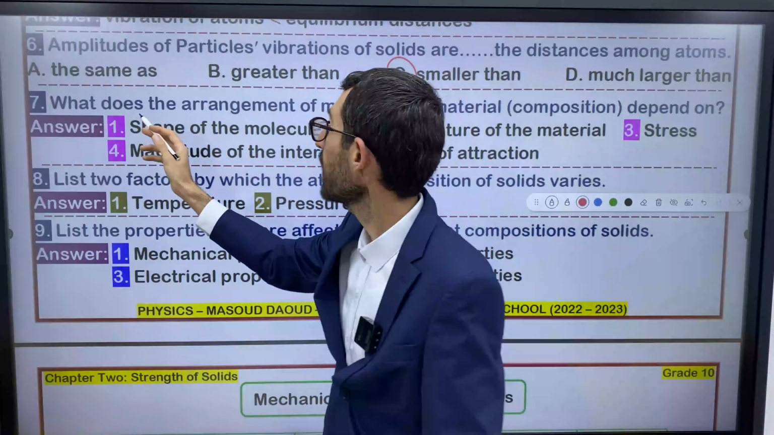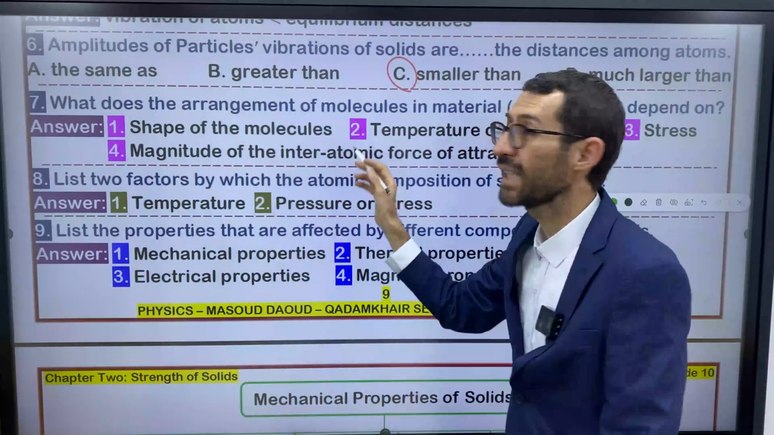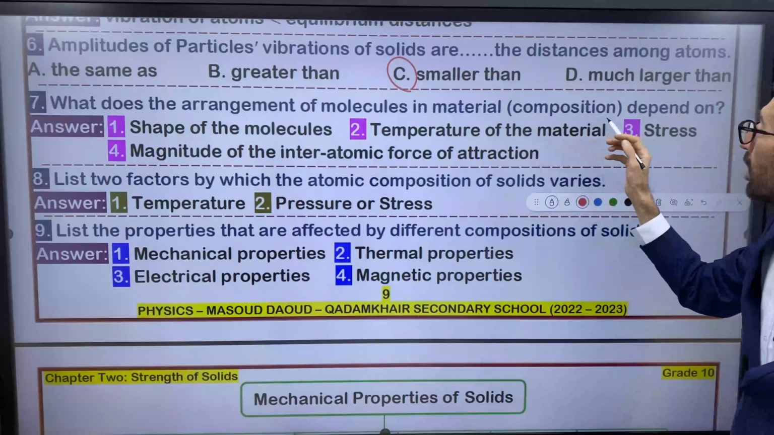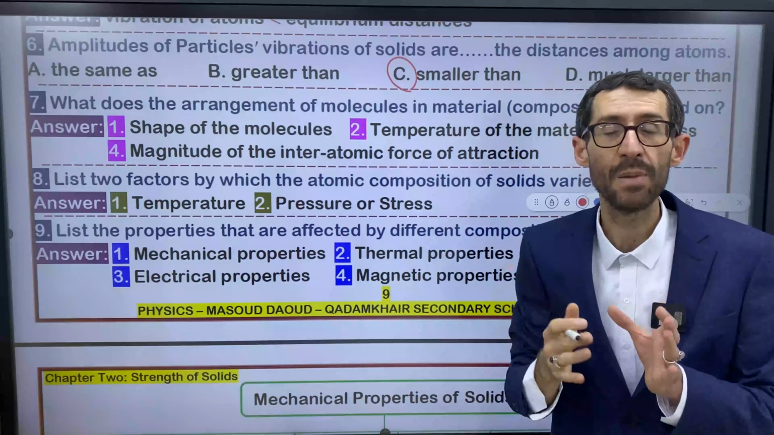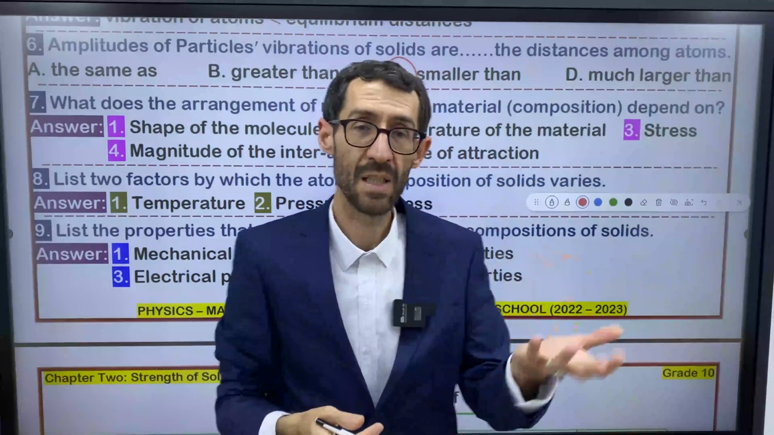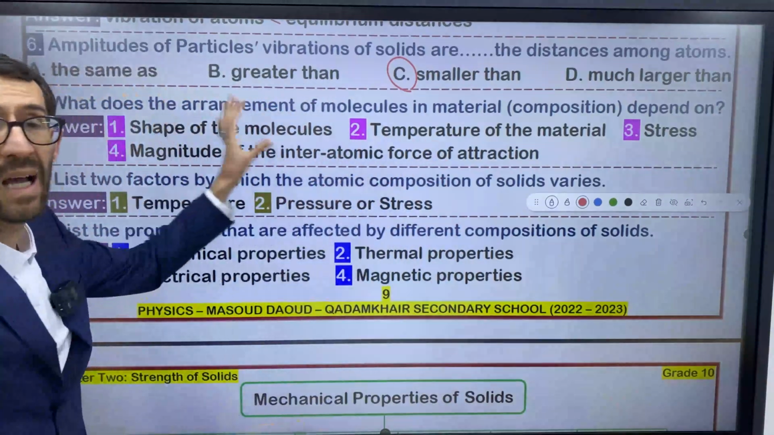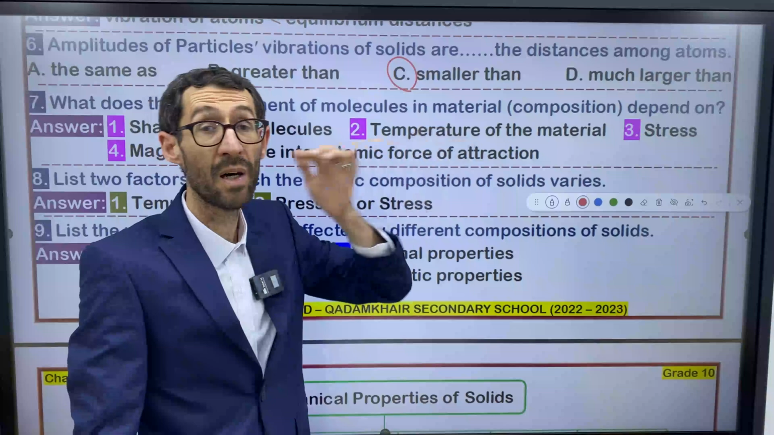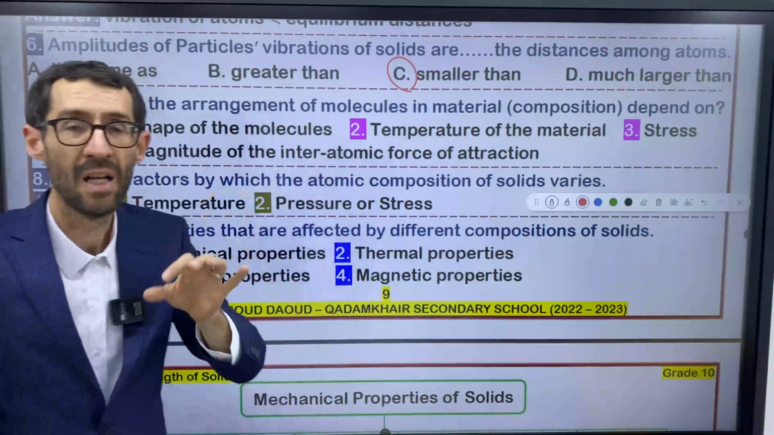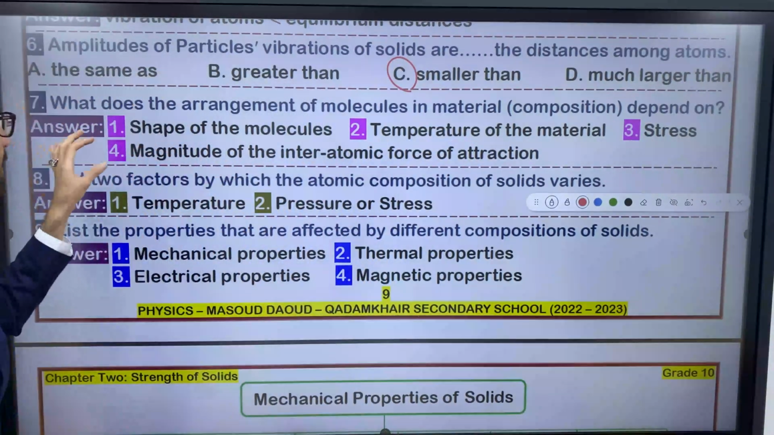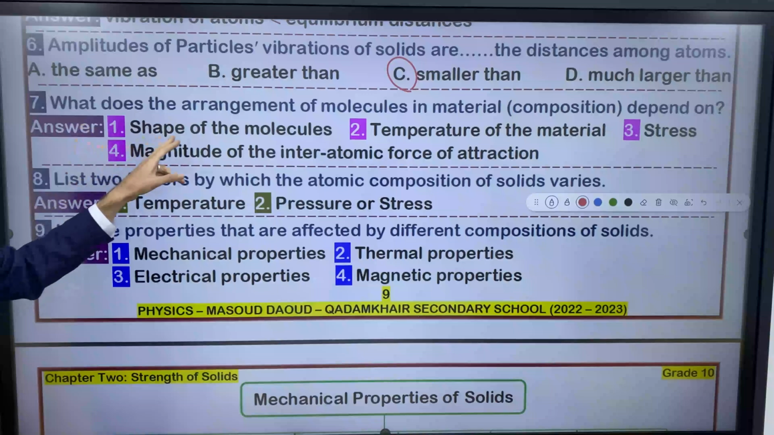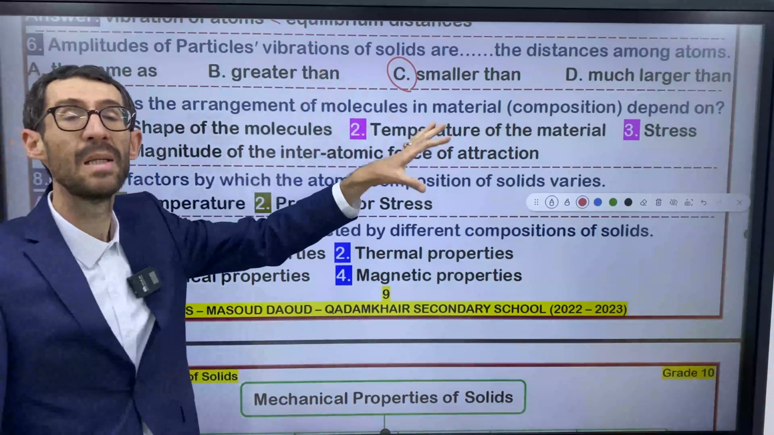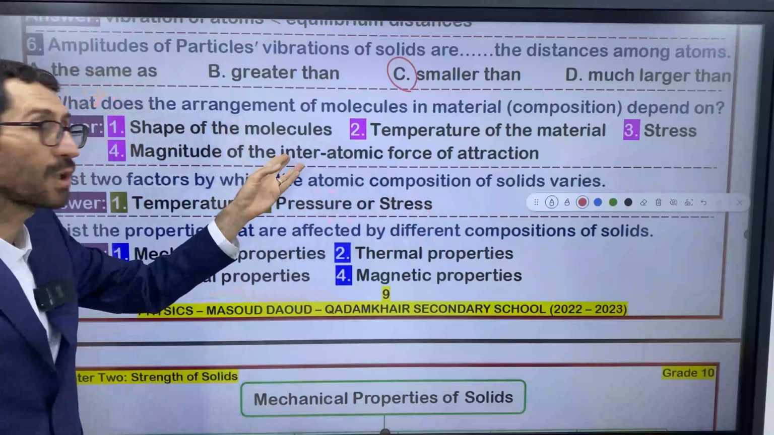Question number 7. What does the arrangement of molecules in a material mean? It means composition, right? What does the composition of molecules in a solid depend on? What are the factors that affect the composition of a solid? Let me read the answer for you. Number 1, shape of the molecules. So composition depends on the shape of the molecule.